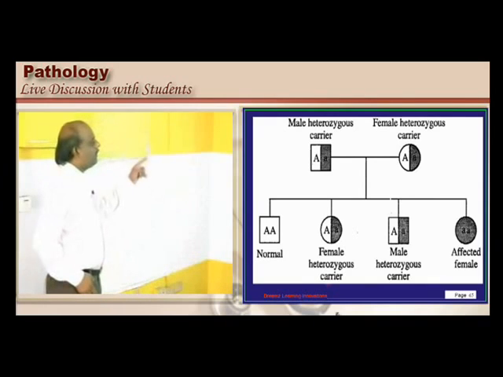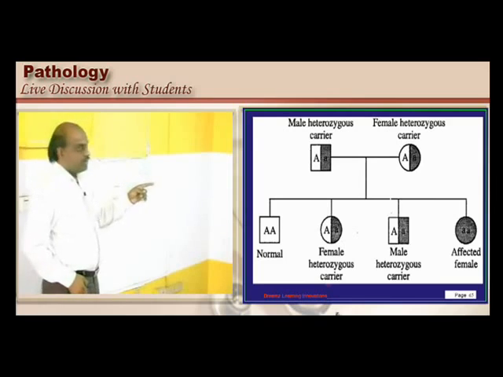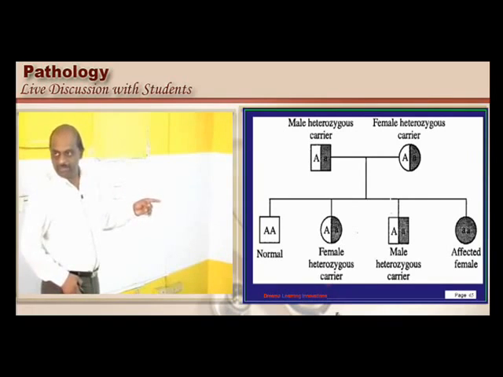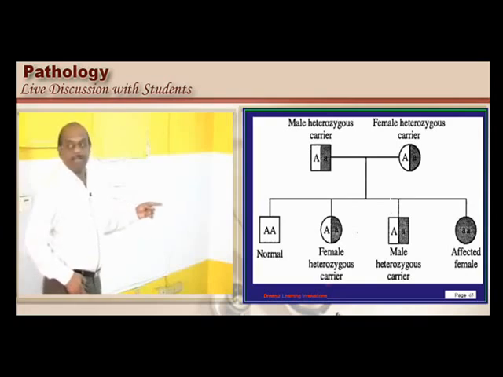So that will create one normal, one affected female, and there will be one heterozygous carrier for one male and one female. So there is 1 out of 4 for affected female, that is 25%, and there is a 50% chance to become a carrier, and there is a 25% chance to